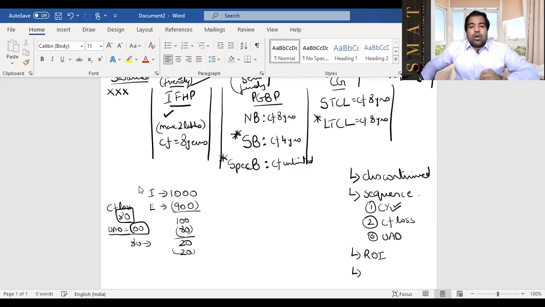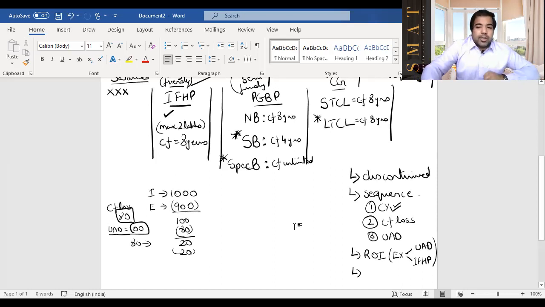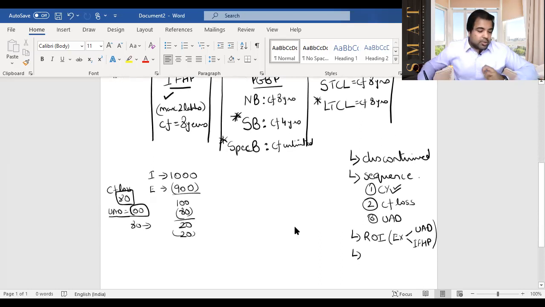But don't worry, guys. Return of income has two exceptions. What are the two exceptions? One is unabsorbed depreciation. The government wants to encourage you to buy plant and machinery, furniture, building, intangible assets, and have depreciation. And hence they say for unabsorbed depreciation, as well as for income from house property, the government wants to encourage you to buy house property. And hence for these two, even if you don't file a return of income or you file it late, no problem. So return of income is a requirement, but not for unabsorbed depreciation, section 32, and not for IFHP.